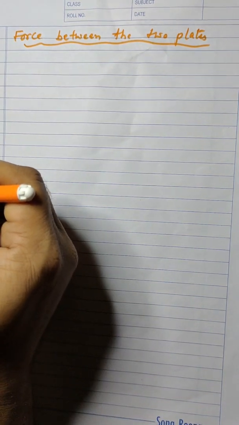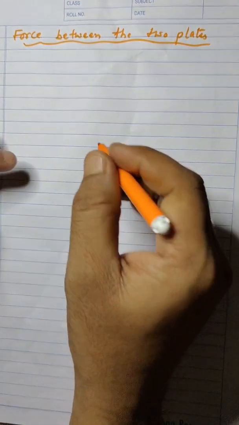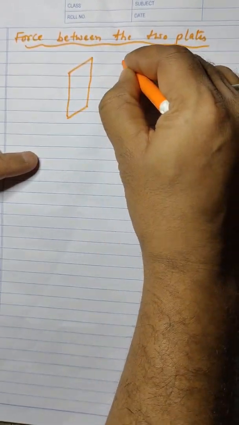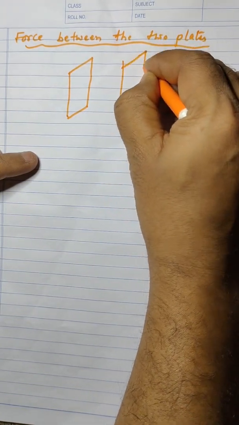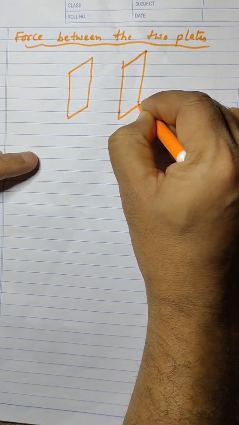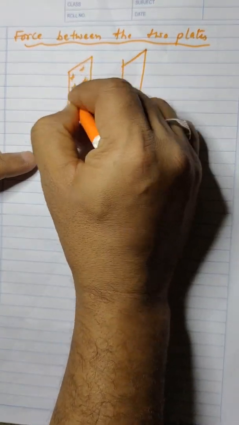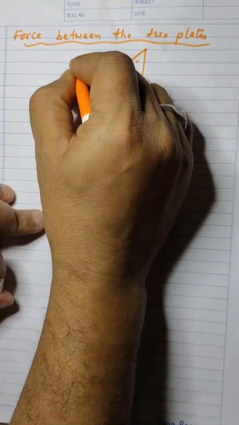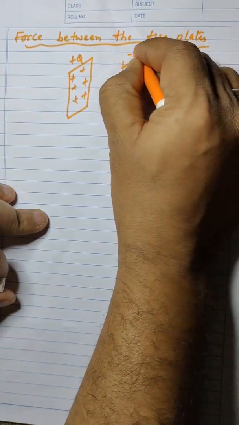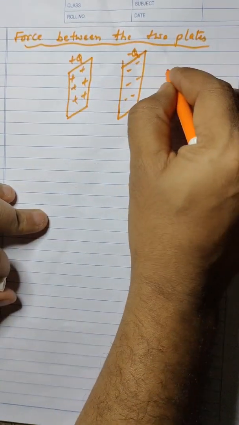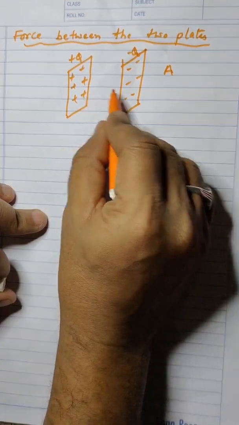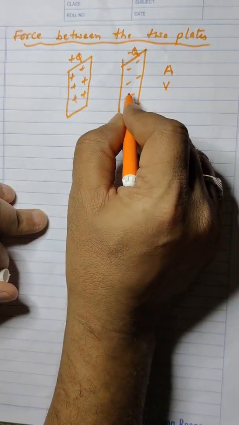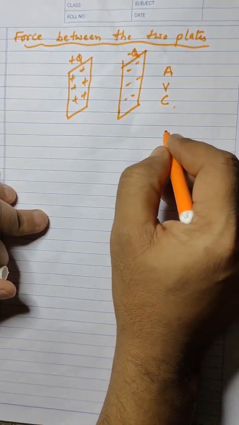Now the next topic is force between the two plates. Say this is a plate and this is one more plate. Say one is positive and one is negative. Let us consider this is of positive Q, this is of negative Q. Say A is the area of the plate, and the potential difference between them is V, and let us say C is the capacitance of the capacitor.